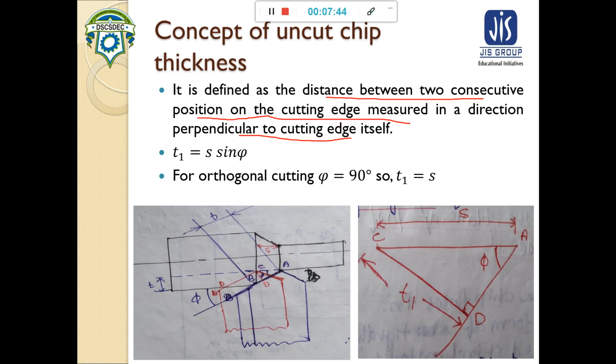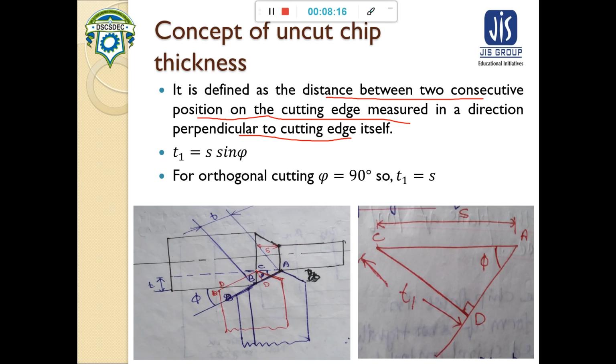See, this is one position and this is another position. The distance between these two consecutive positions, measured in the direction perpendicular to the cutting edge, is known as the uncut chip thickness. This is the chip thickness that may be formed in machining.